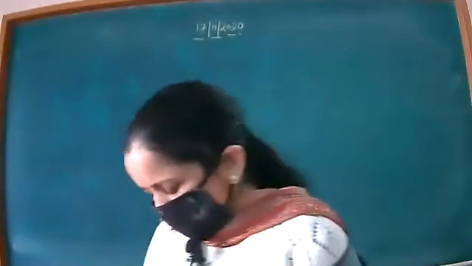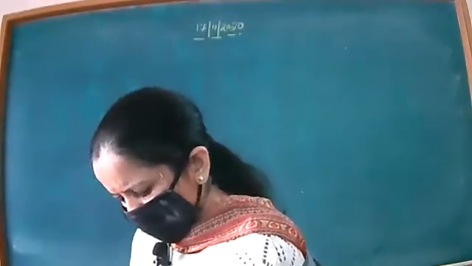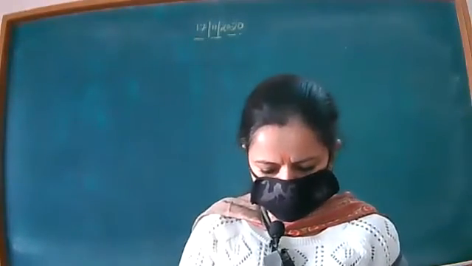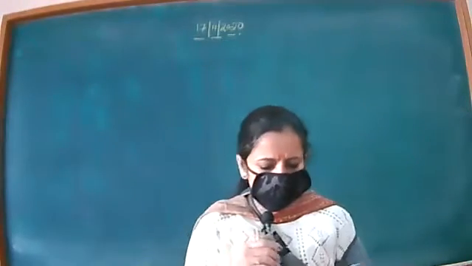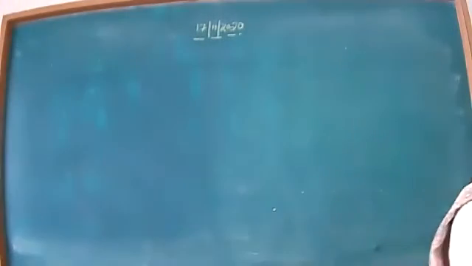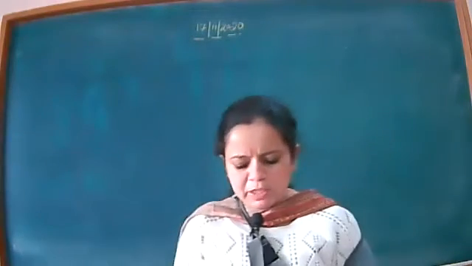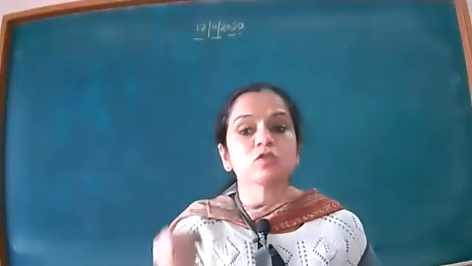हाँ जी बेटा, let's start with question number 12 of exercise 13.2. The question is, a dice is tossed thrice. Beta, it is given here, a dice is tossed thrice. Then find the probability of getting an odd number at least once.